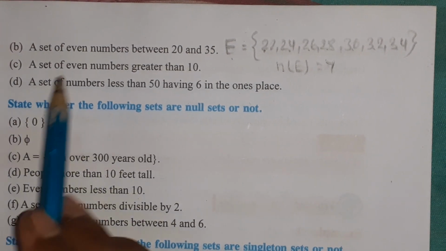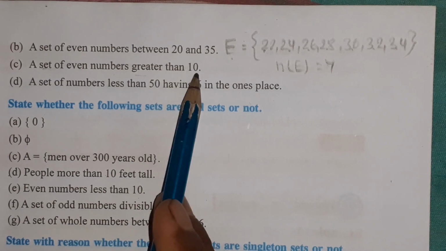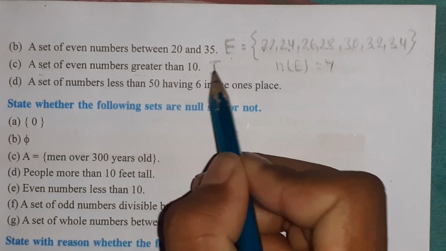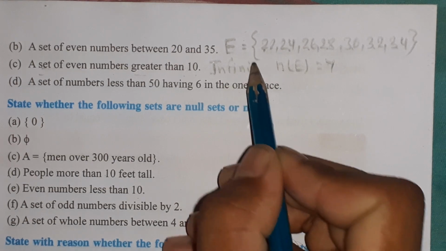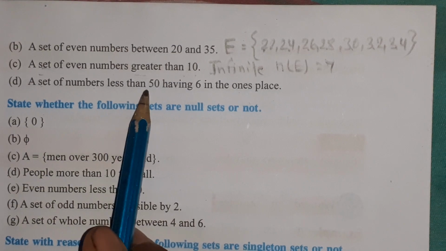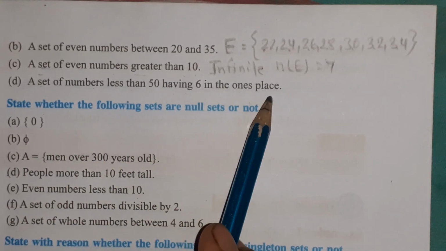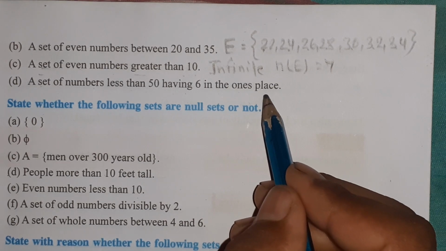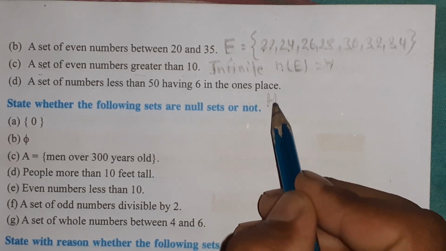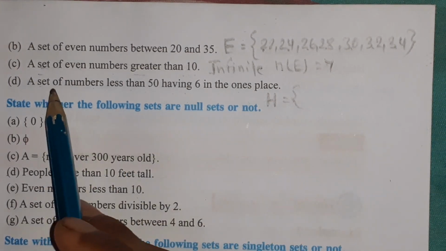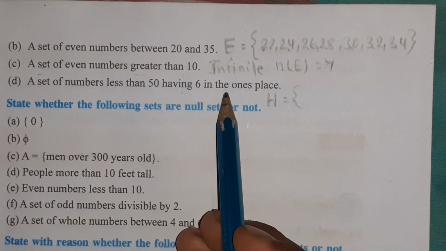Next one. A set of even numbers greater than 10. That is an infinite set. Infinite set. A set of numbers less than 50 having 6 in the ones place. Okay. You can denote by H. Set H means set of numbers less than 50 having 6 in the ones place.